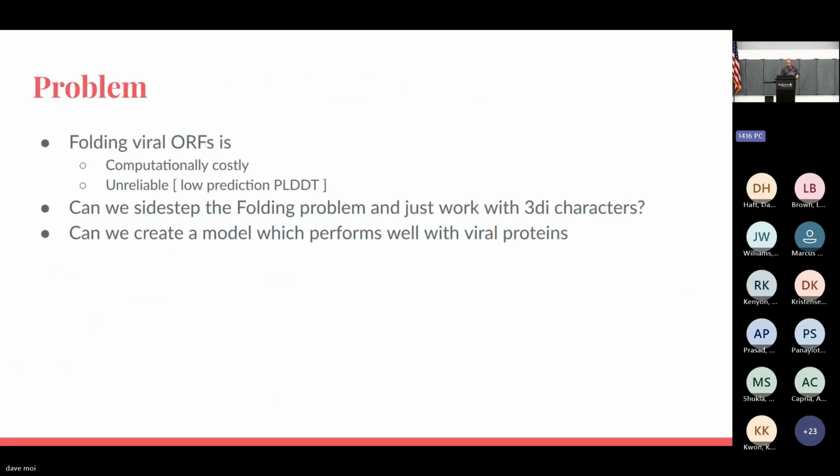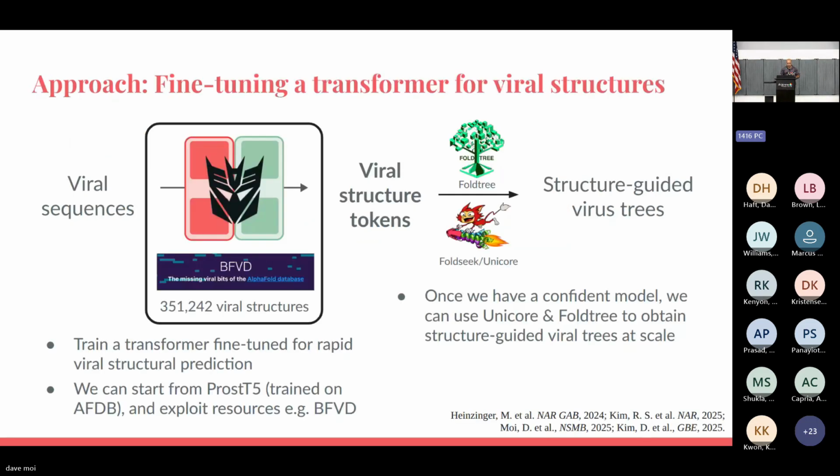What we want to do is avoid that heavy compute to get all of these structures. What we'd like to do is just predict 3Di characters to allow us to align these things coarsely without actually knowing the underlying structures. And 3Di characters basically represent local structural motifs. So yeah, we want a model that performs well with viral proteins. So what we're going to do is use some pre-existing tools and adapt them.